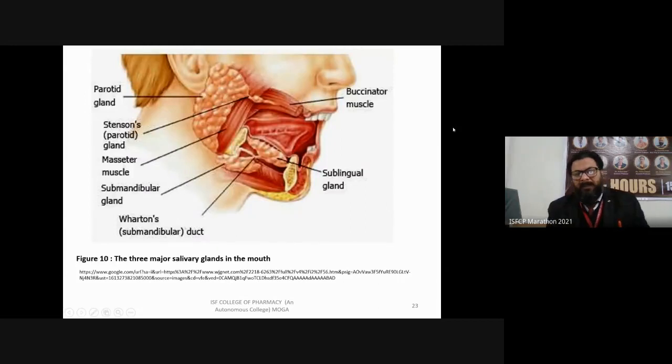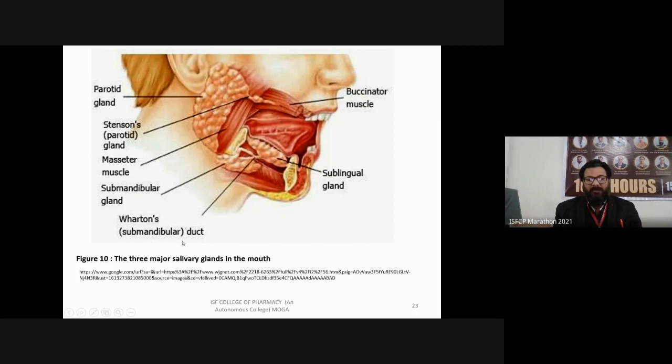In your mouth, related to your tongue, there are some salivary glands. Three major salivary glands are there. I want to discuss the basic structure of these glands: the parotid gland, next the sublingual gland, and the next is Wharton, also known as the submandibular duct.